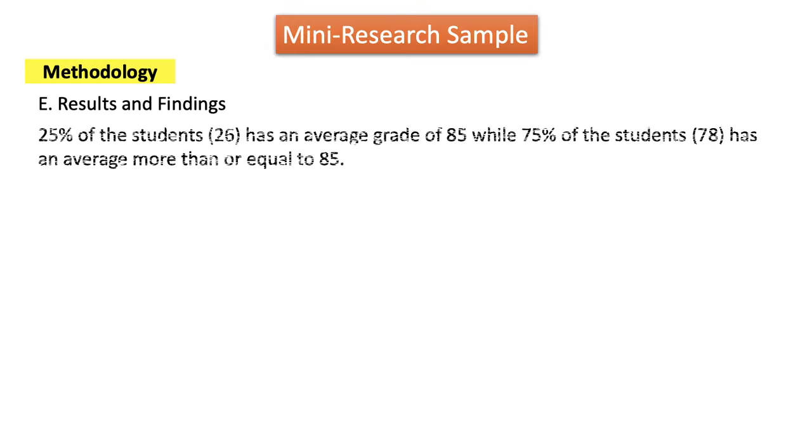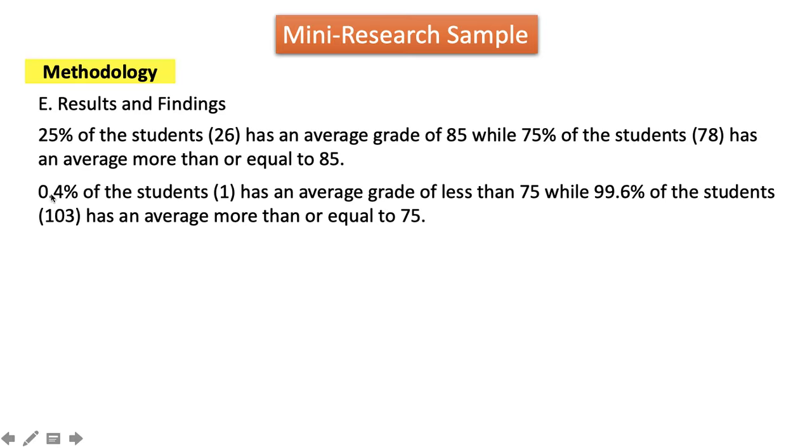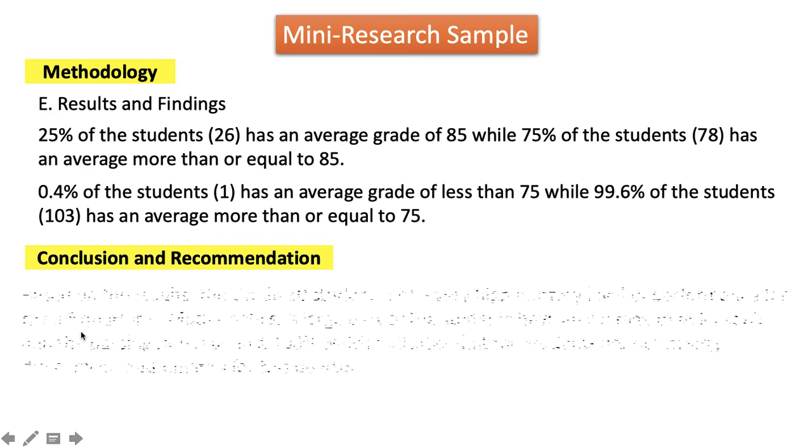Okay, so we're going to lay down the results and our findings. So 25% of the students has an average grade of 85, while 75% of the students, those are 78, has an average of more than or equal to 85. 0.4% of the students has an average grade of less than 75, while 99.6% of the students, which is 103, has an average of more than or equal to 75. So from these results, we can now form a conclusion.